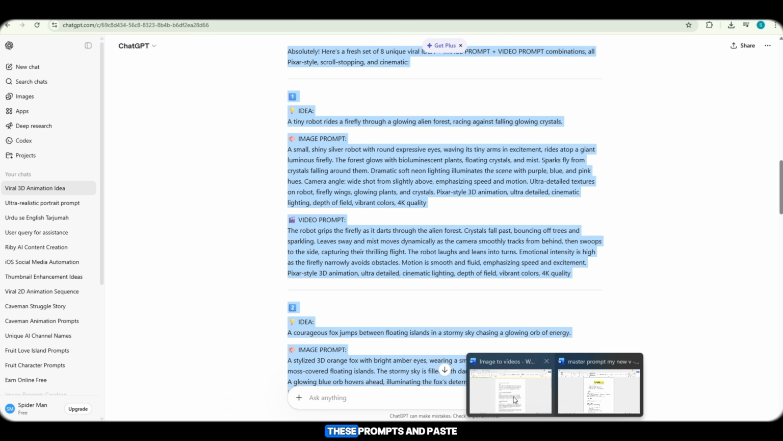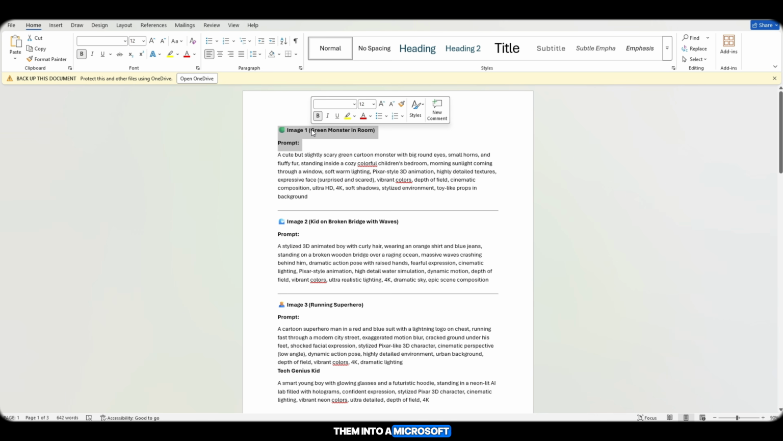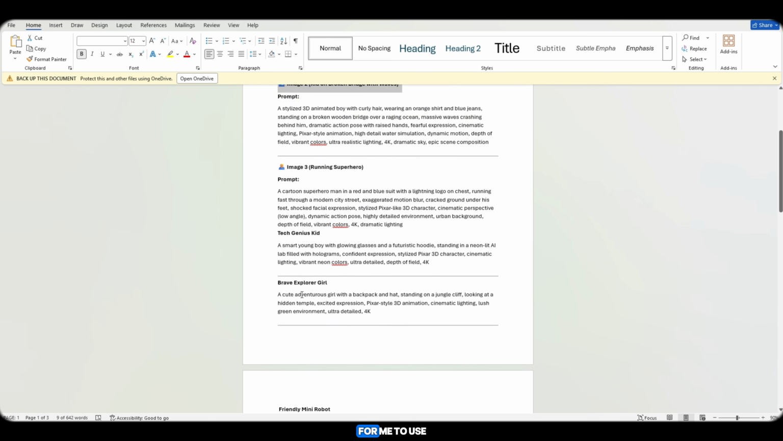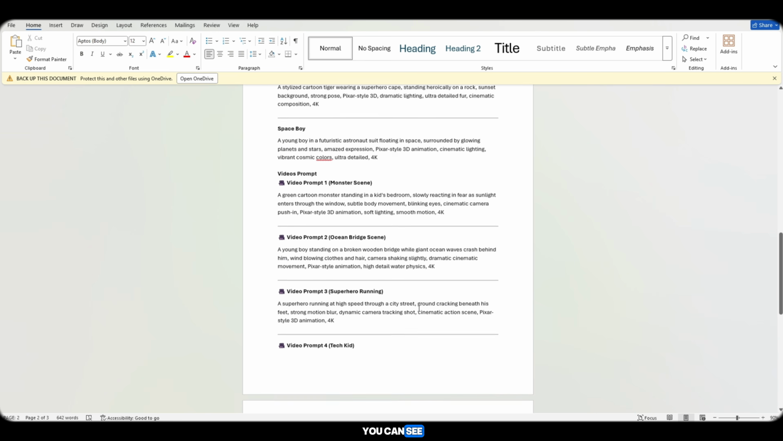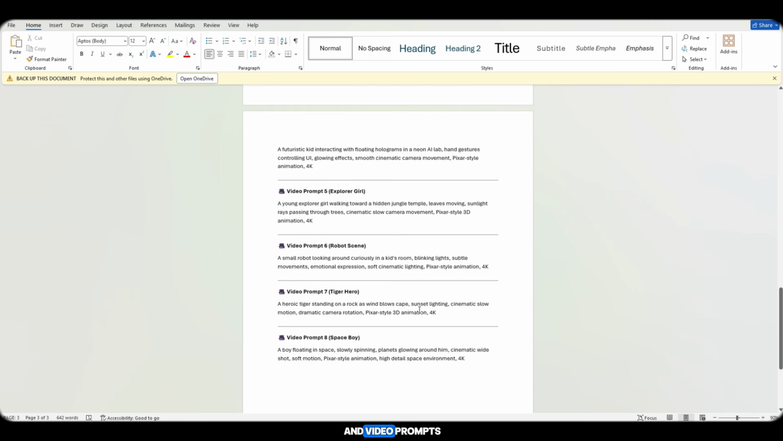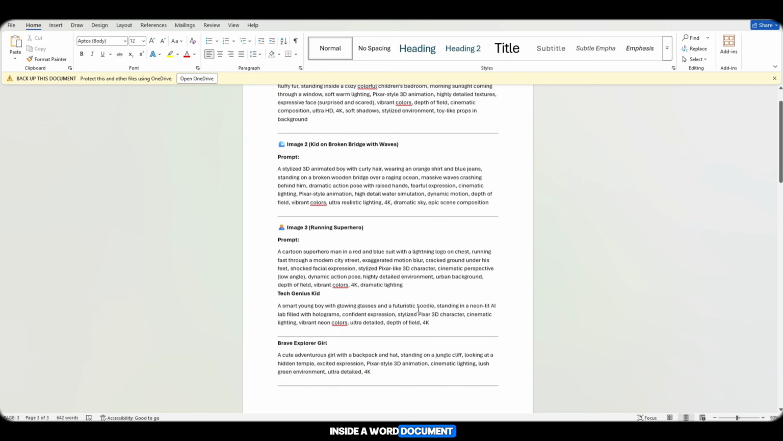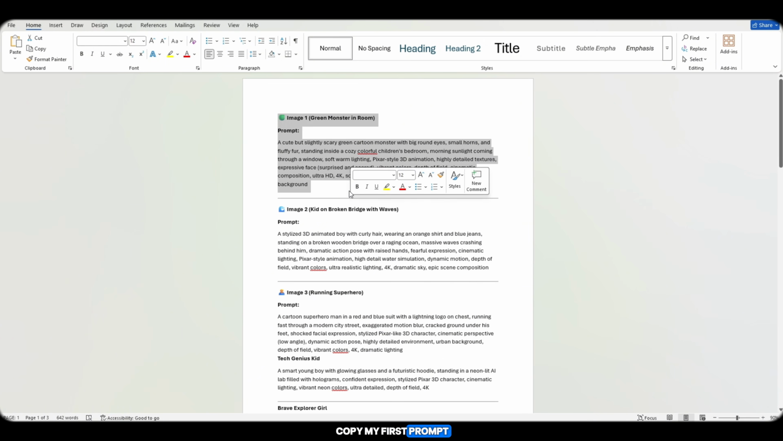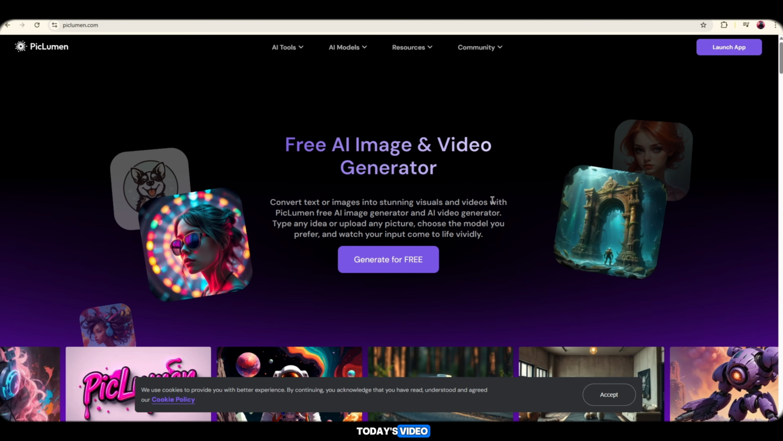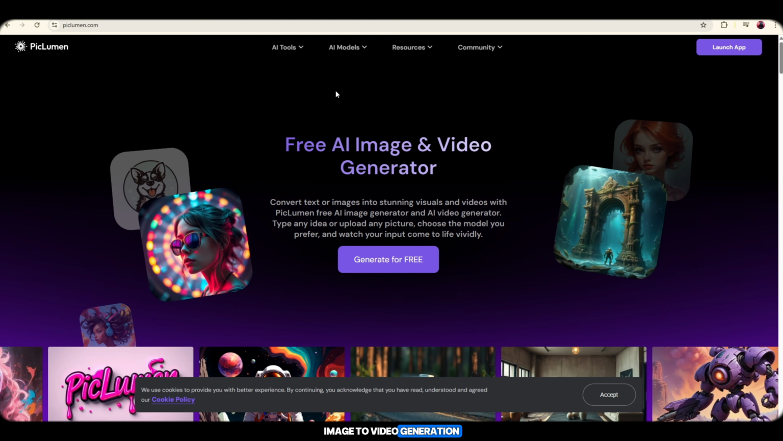Next, I copy all these prompts and paste them into a Microsoft Word file, so it becomes easier for me to use them while creating images and videos. As you can see, I've organized all image and video prompts inside a Word document. Alright viewers, without wasting time, I'll copy my first prompt. And now let's move to the most important step of today's video, image to video generation.